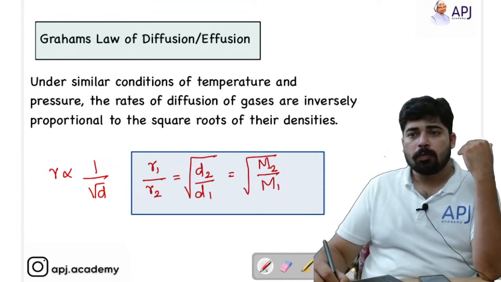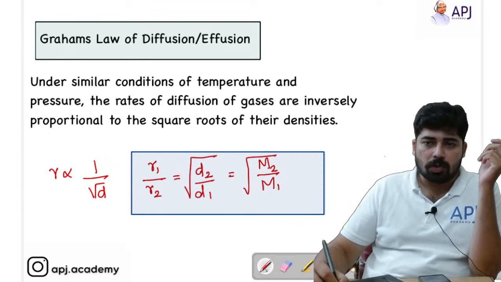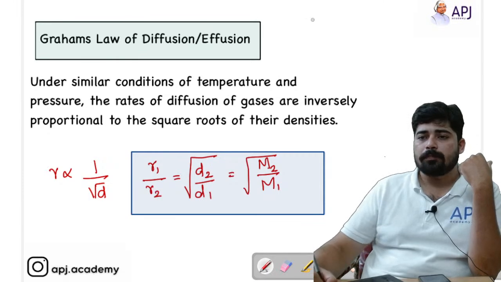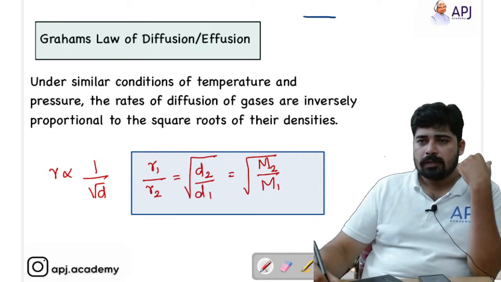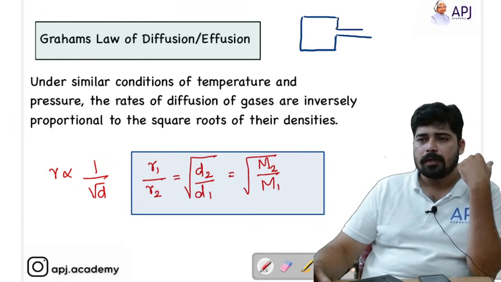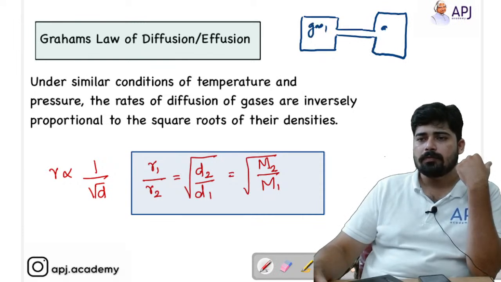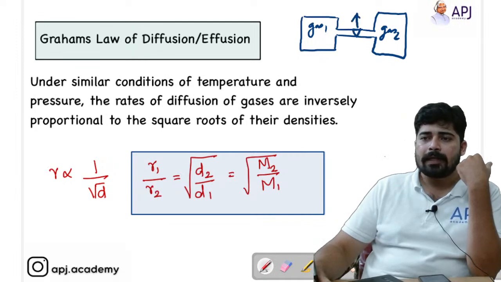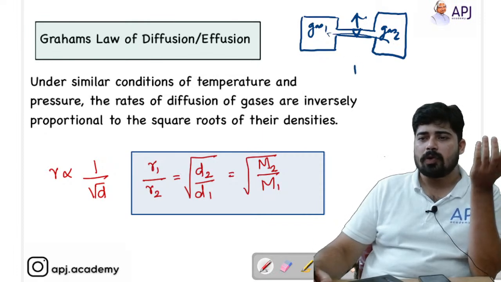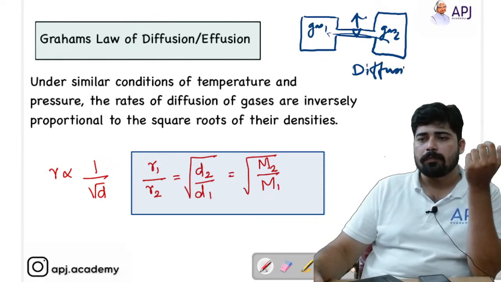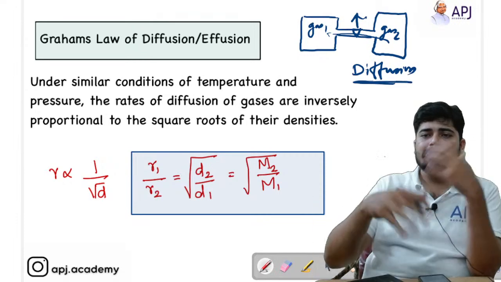Now we are moving to the last topic, that is Graham's law of diffusion or effusion. See, actually this is a simple concept. In a container I have certain gases and I am connecting it with another container which is having different gas. This is gas 1, this is gas 2. I have closed it with a stopper. If I release the stopper, what happens? The gases will intermix, and that process is called diffusion or effusion.